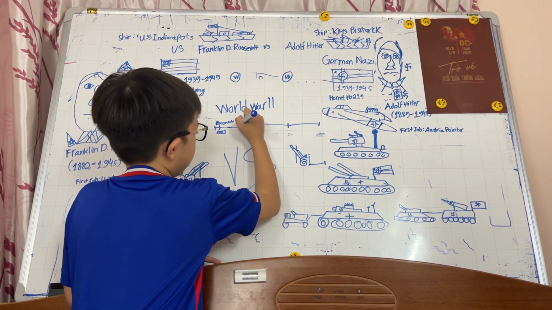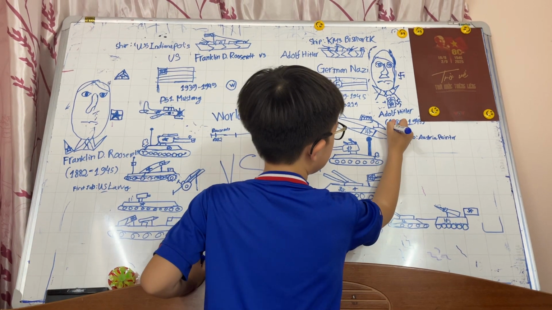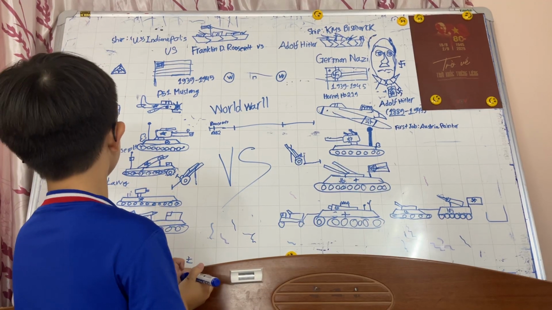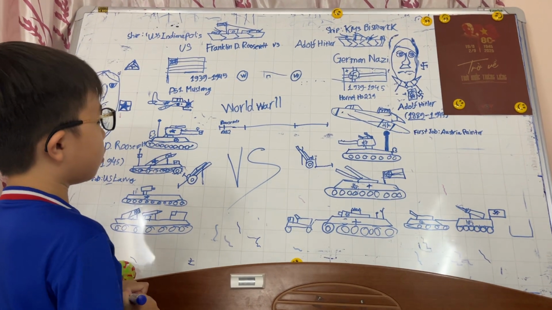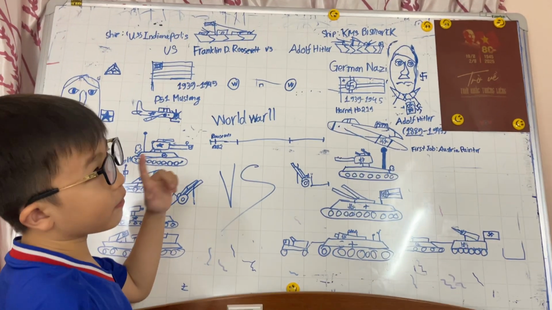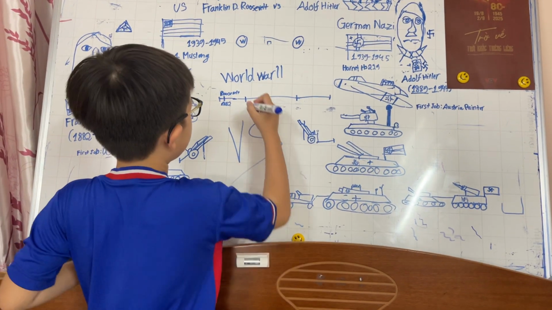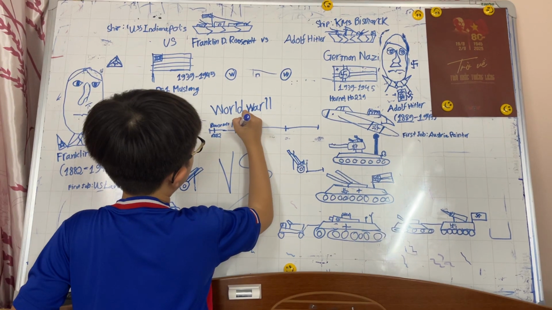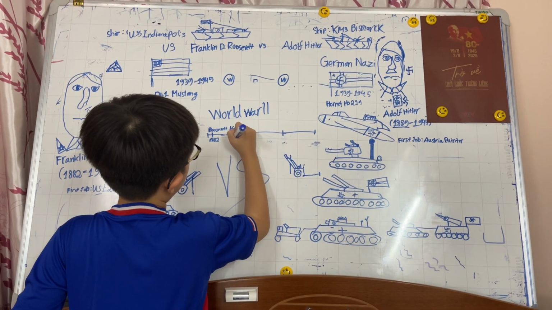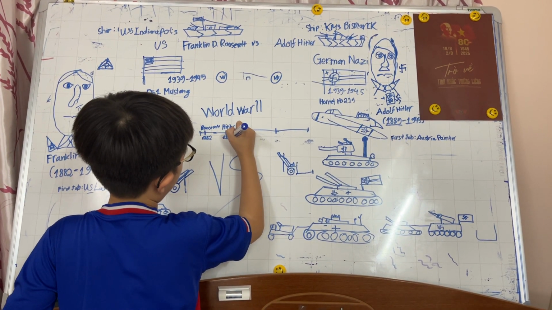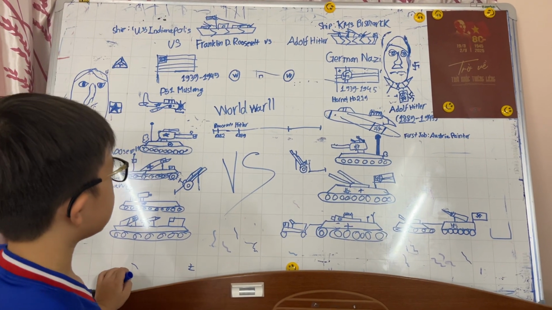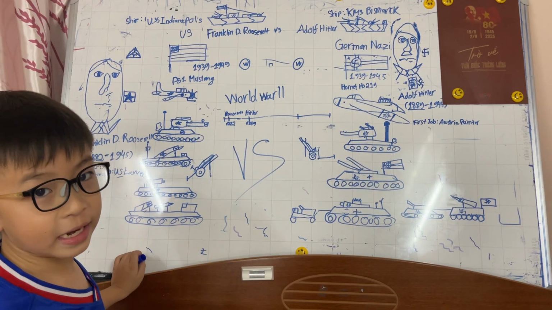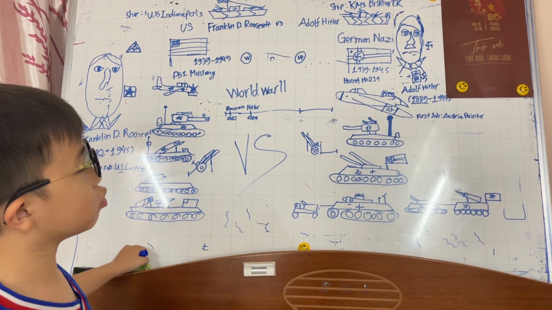I'm gonna draw him here because we see he was born in 8089, 7 years after Roosevelt. Okay, let's write Hitler 8089.